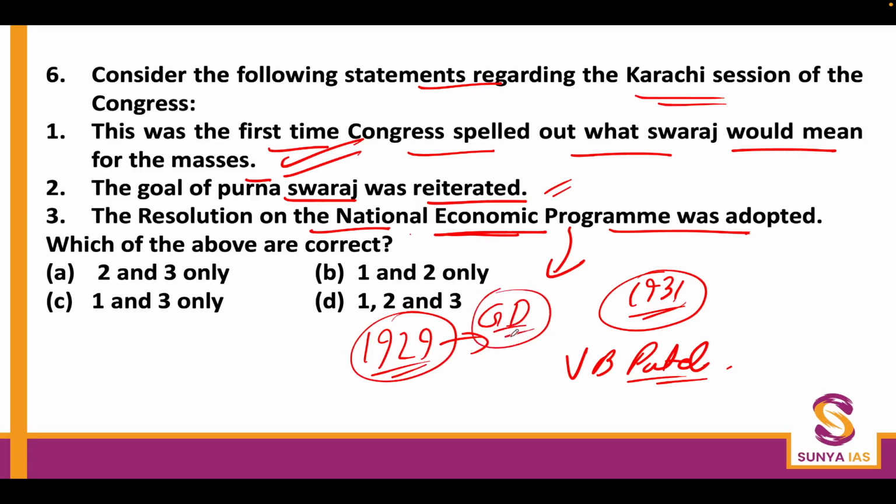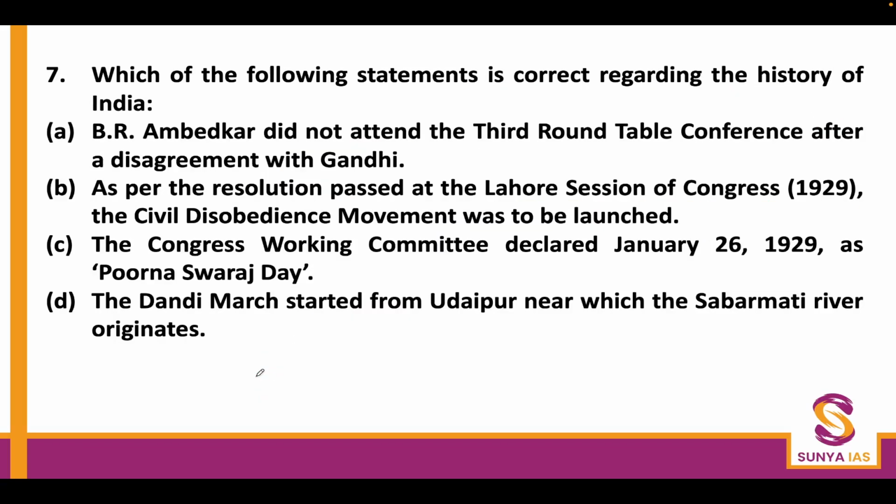So the global depression, the Great Depression between 1929 and 1933, also started having an impact in India in the 1930s. And subsequently, you will see that at the Karachi session, the Congress was forced in a way to come up with certain things to highlight what they will do on the economic front also. Okay, so you have to keep that in mind. So D option is correct here. All three of them are right.